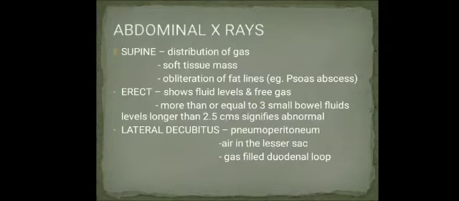So we have to see whether there are three or more small bowel fluid levels longer than 2.5 centimeters. If they are present, it signifies there is some pathology. Pneumoperitoneum, air in the lesser sac, and gas-filled bowel loops can be seen with the lateral decubitus X-ray.